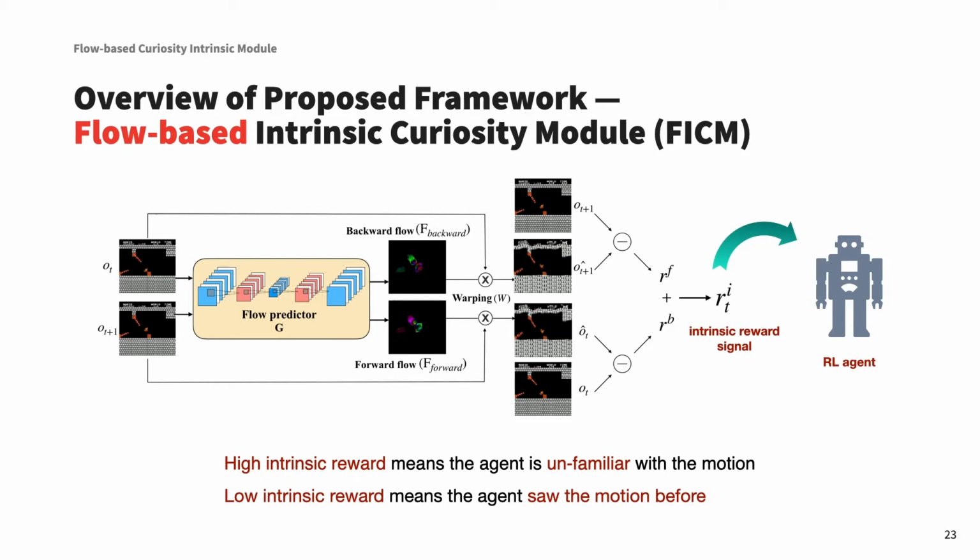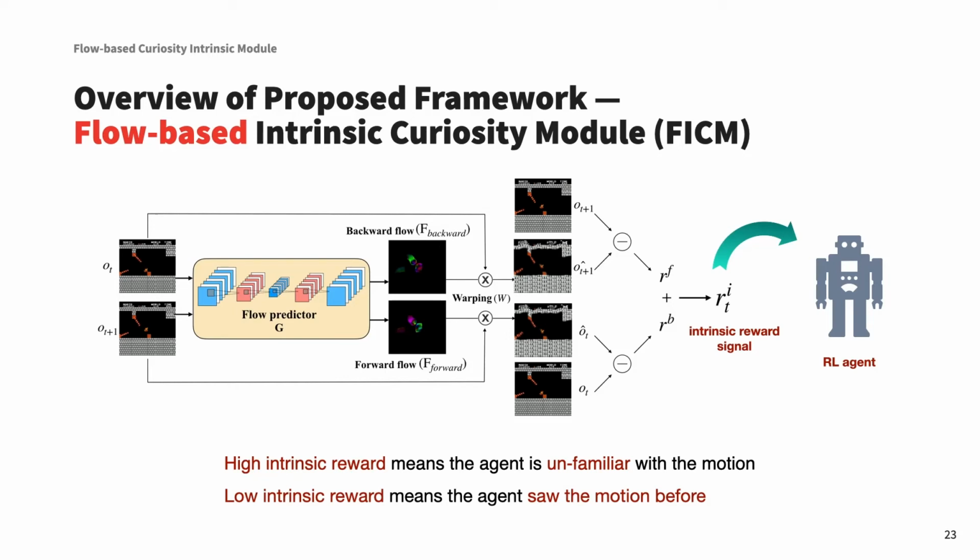Once we get the predicted output, we can calculate the loss using this predicted output and the original input, in a self-supervised manner. And the most special thing here is that the loss is directly used as the intrinsic reward signal.